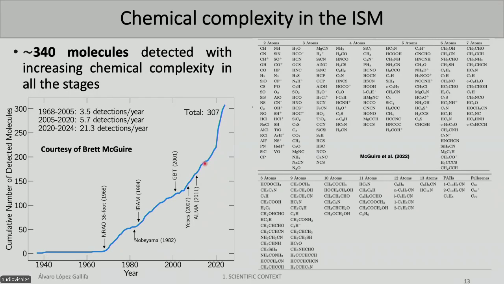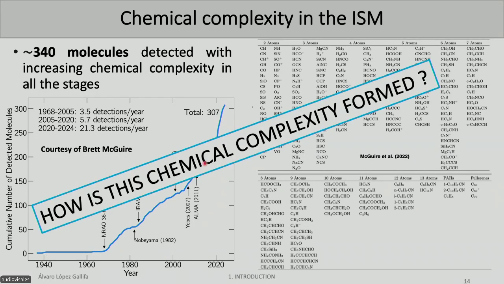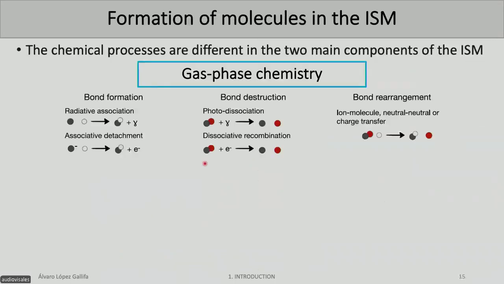So now we know that we have this chemical complexity in the interstellar medium. But how is this formed? How do we explain the formation of these complex molecules in the interstellar medium? So basically, in the interstellar medium, we have two types of chemistry, two types of reactions. We have gas phase and grain surface reactions. Gas phase chemistry is basically when the molecules encounter each other in space. These molecules are going to interact, creating new molecules or dissolving molecules, which are bond formation, bond destruction, and bond rearrangement.